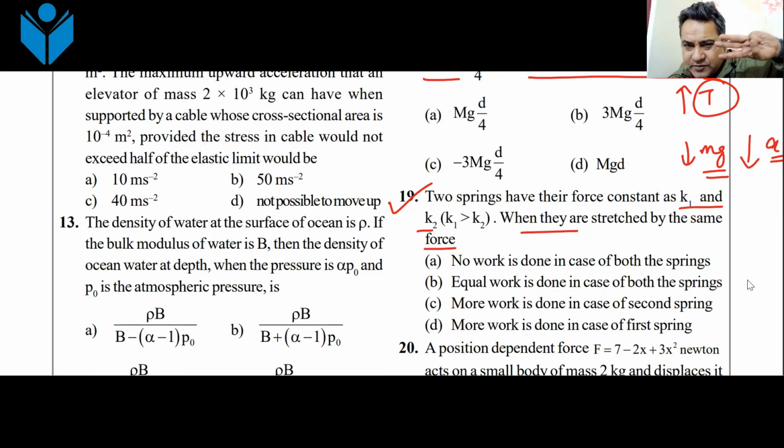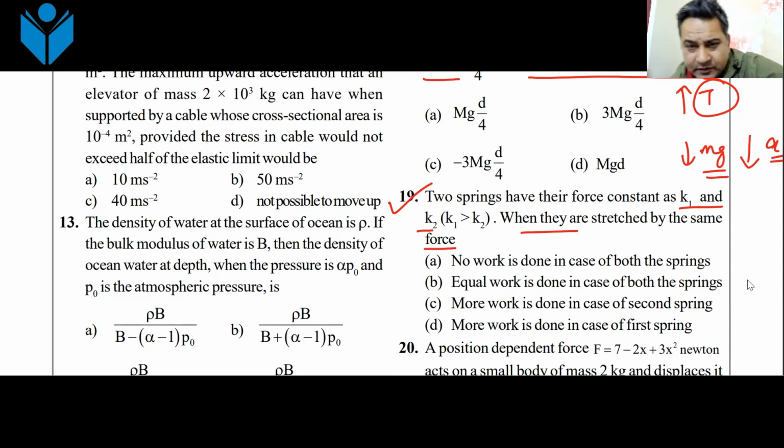Have I given you the three formulas of spring energy? The energy of a spring is half kx square. Have I given those formulae? Yes or no? Yes, sir. So did I give you all the three different ways in which you can write that spring formula? I did not give you that. So you have to think about that. That is what we are going to do in the next class.